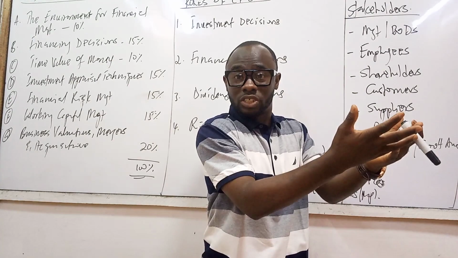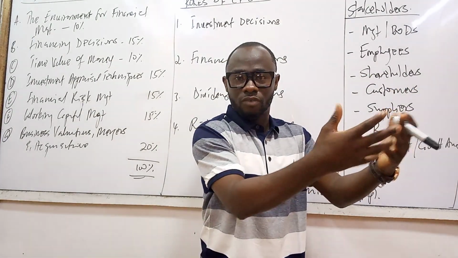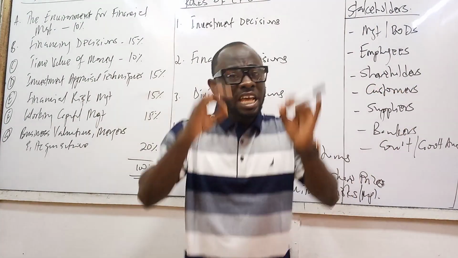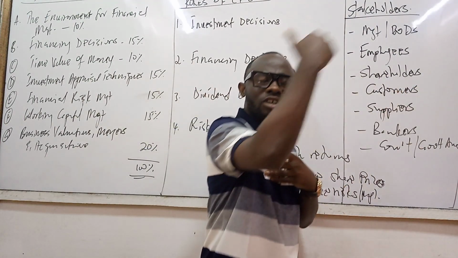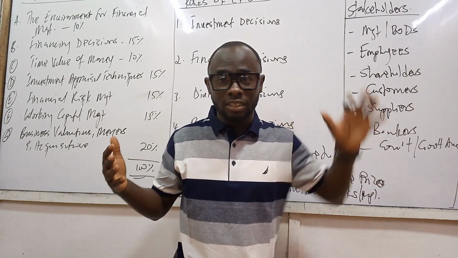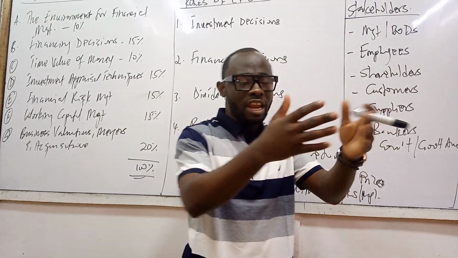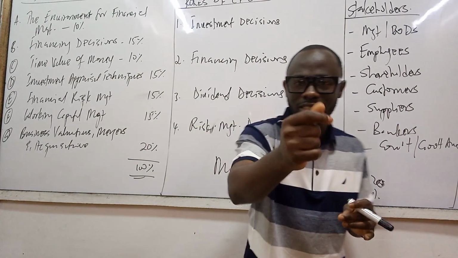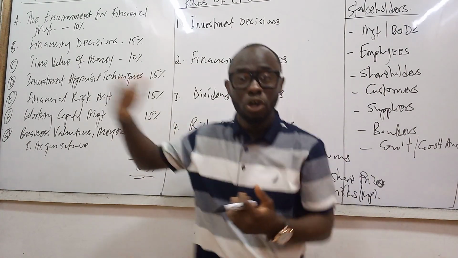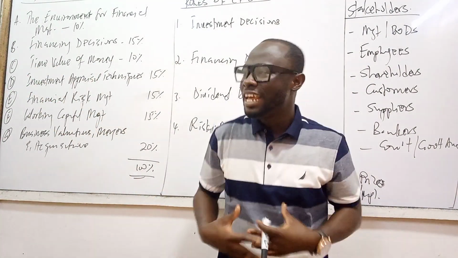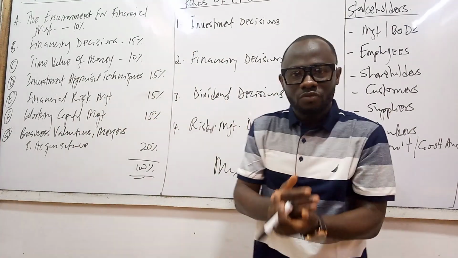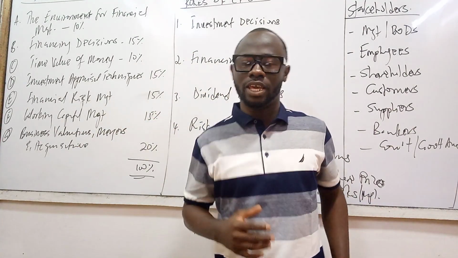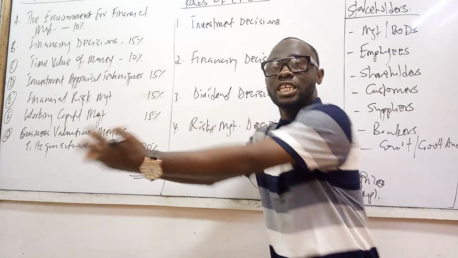Employees want a good salary, a good working environment, job security, better working conditions. The more you try to provide your employees with a better working environment and everything they need to be happy in the organization, it means that less money will be available to the shareholders. Then shareholders will come after you: if this year you cannot make these returns, then we are going to liquidate the company. So you want to also satisfy the shareholders.